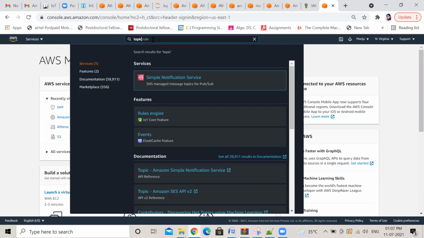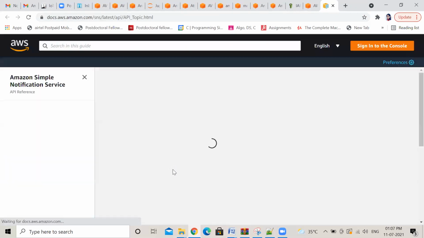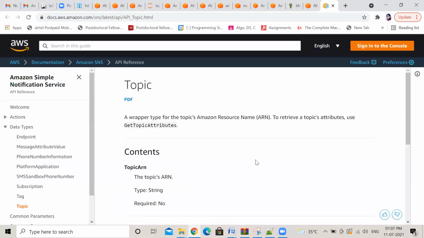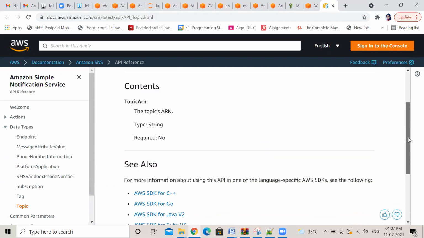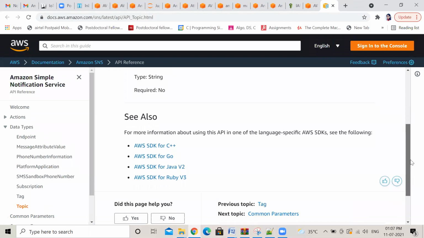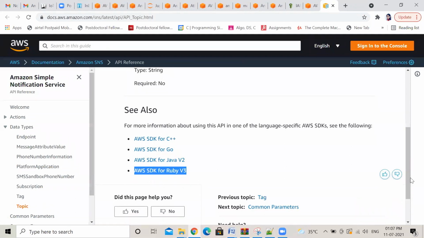Amazon Simple Notification Service. Do you see this? Scroll down. Okay, you go to the Simple Notification Service.